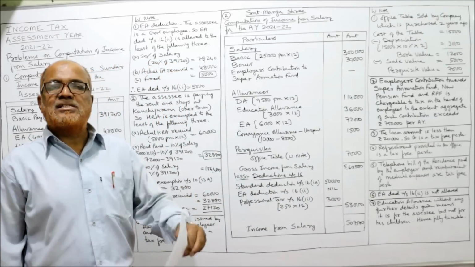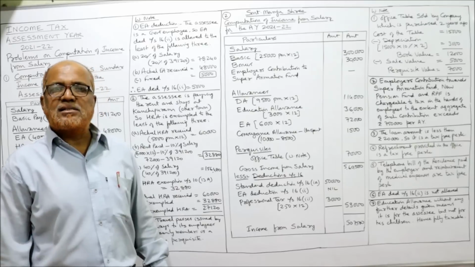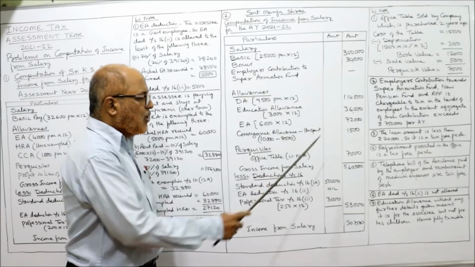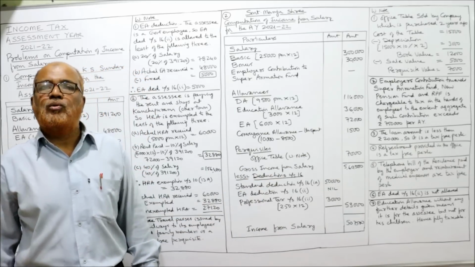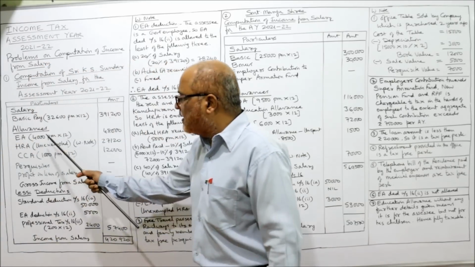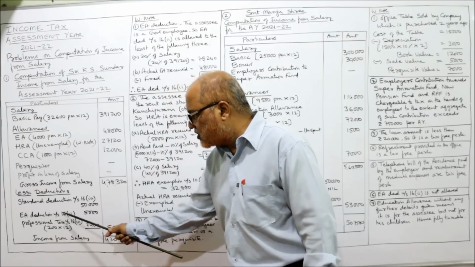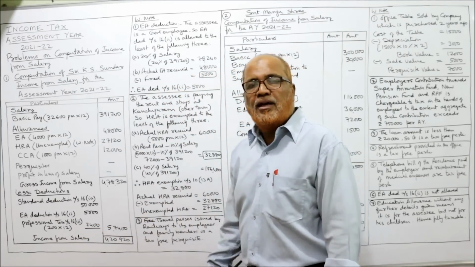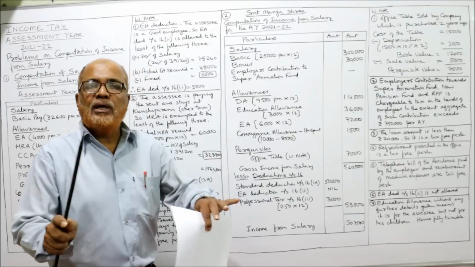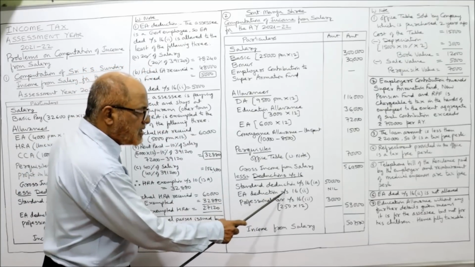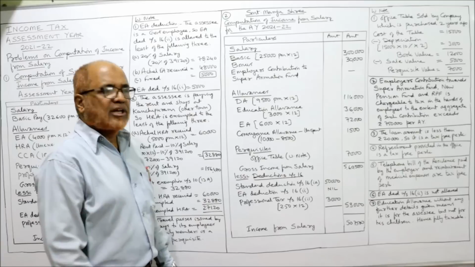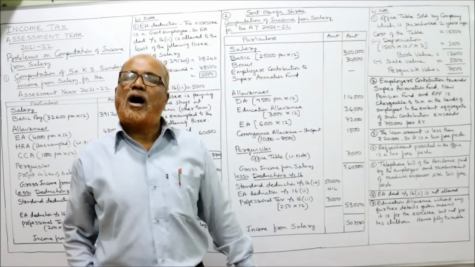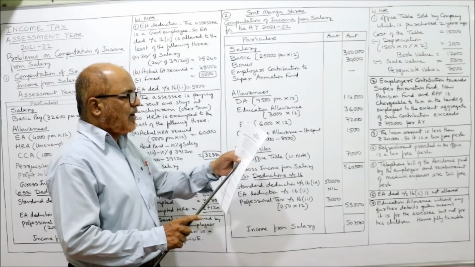Next, entertainment allowance, EA, fully taxable. First of all, entertainment allowance, 6,000 per month into 12. No deduction under section 16(2) will be given. In the previous problem, entertainment allowance deduction was given, EA deduction under section 16(2), 5,000. Why? Government employee. Here, non-government employee, no EA deduction. So you can see EA deduction under section 16(2), nil. Complete EA is taxable.